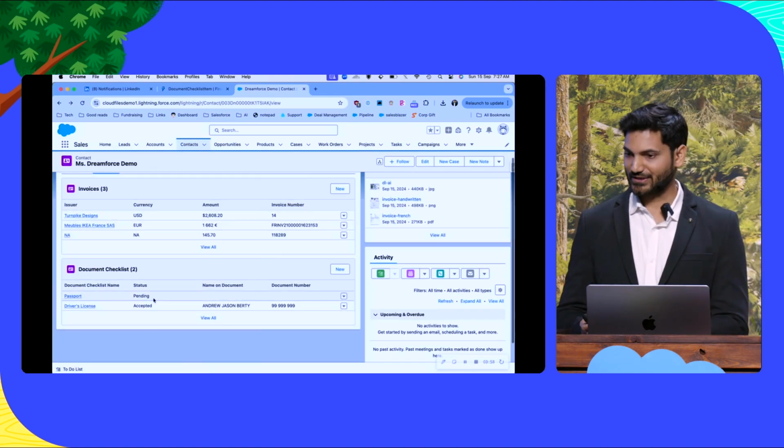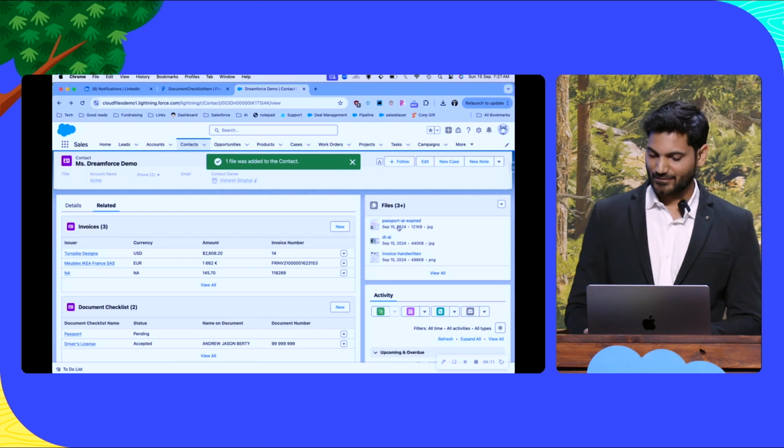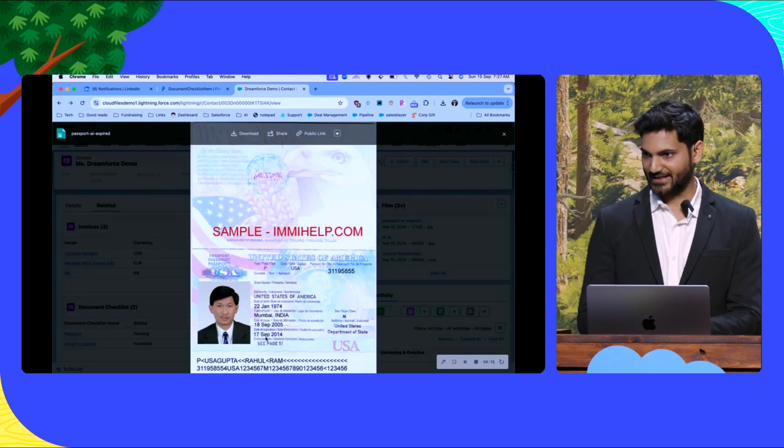So now we are going to give it another document, and this time it's a passport. So you see this passport, I have intentionally made it so that it's an expired passport. It expired in 2014.